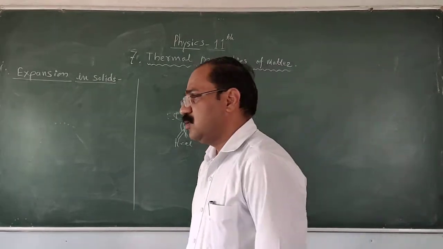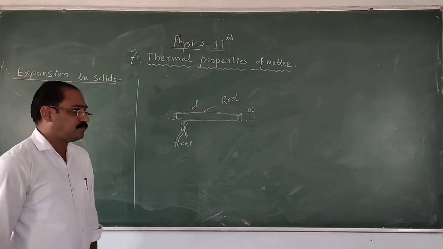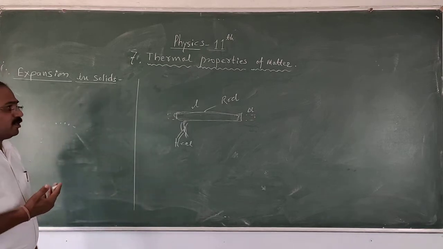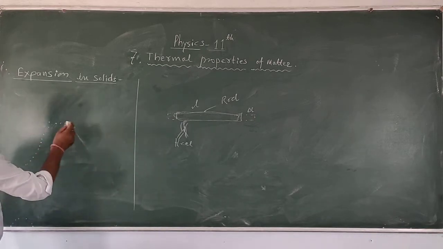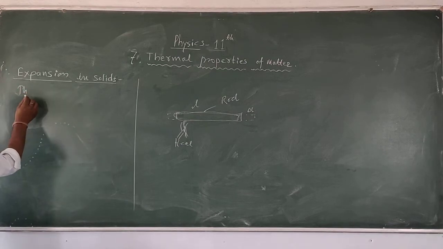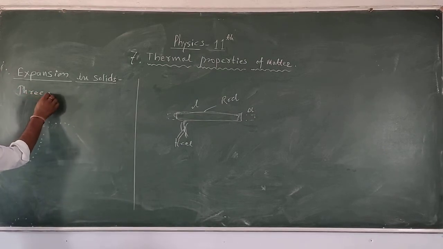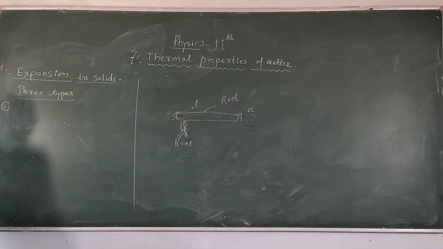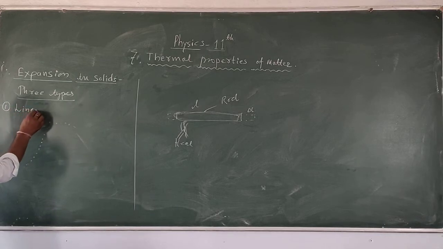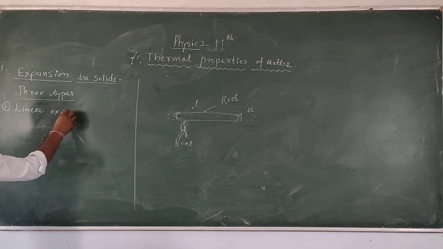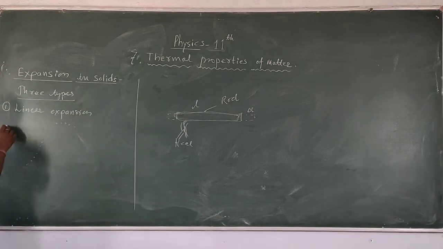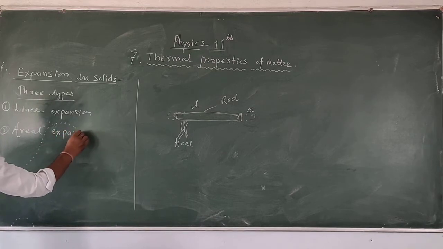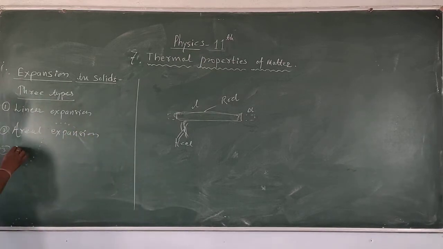So here, due to the application of heat energy, or thermal energy, expansion is produced in the body. That expansion depends on the shape of the body. So the expansions in a body are of three types. Number first is linear expansion. Number second, areal expansion. Number third, volume expansion.